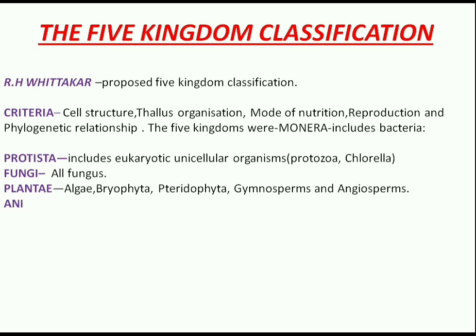Kingdom Animalia includes all the invertebrate and vertebrate phyla.